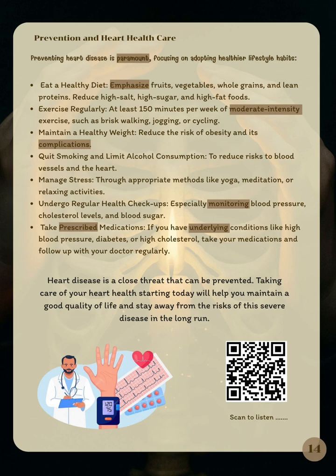Maintain a healthy weight to reduce the risk of obesity and its complications. Quit smoking and limit alcohol consumption to reduce risk to blood pressure and the heart. Manage stress through appropriate methods like yoga, meditation, or relaxing activities. Undergo regular heart check-ups, especially monitoring blood pressure, cholesterol levels, and blood sugar. Take prescribed medications if you have underlying conditions like high blood pressure, diabetes, or high cholesterol. Take your medications and follow up with your doctor regularly.